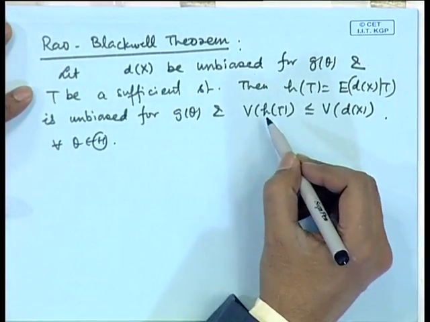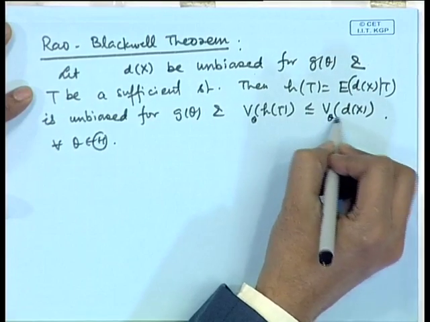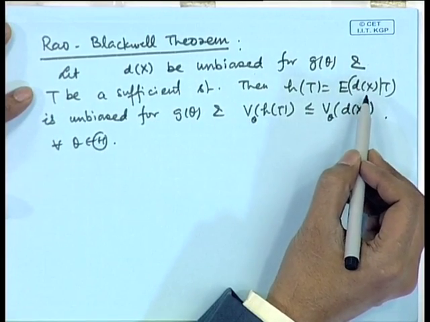Now, this means that if there is an estimator which is not dependent upon the sufficient statistic, I can transform it by conditioning upon the sufficient statistic and get something which is better. That means, it is always advisable to start with functions of sufficient statistic for making estimation.